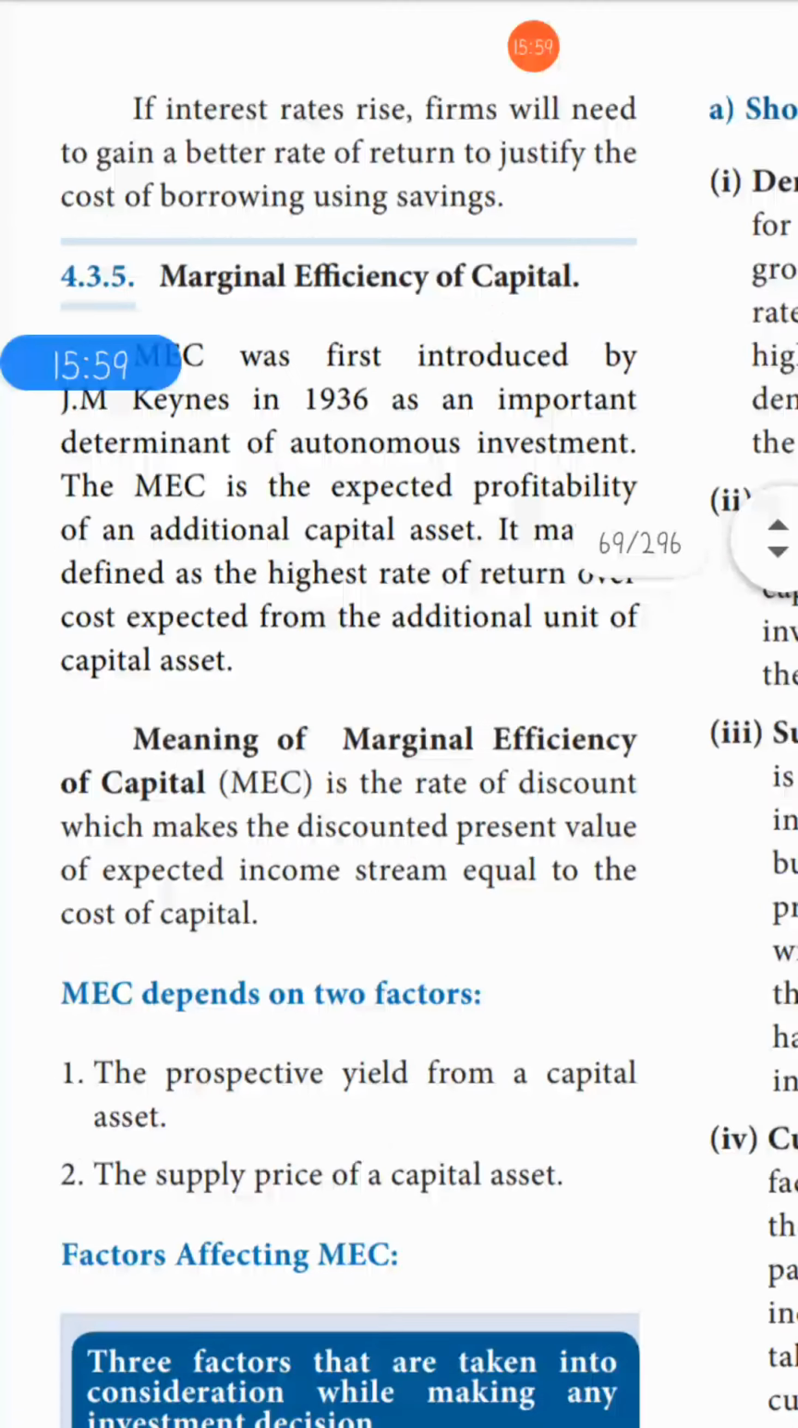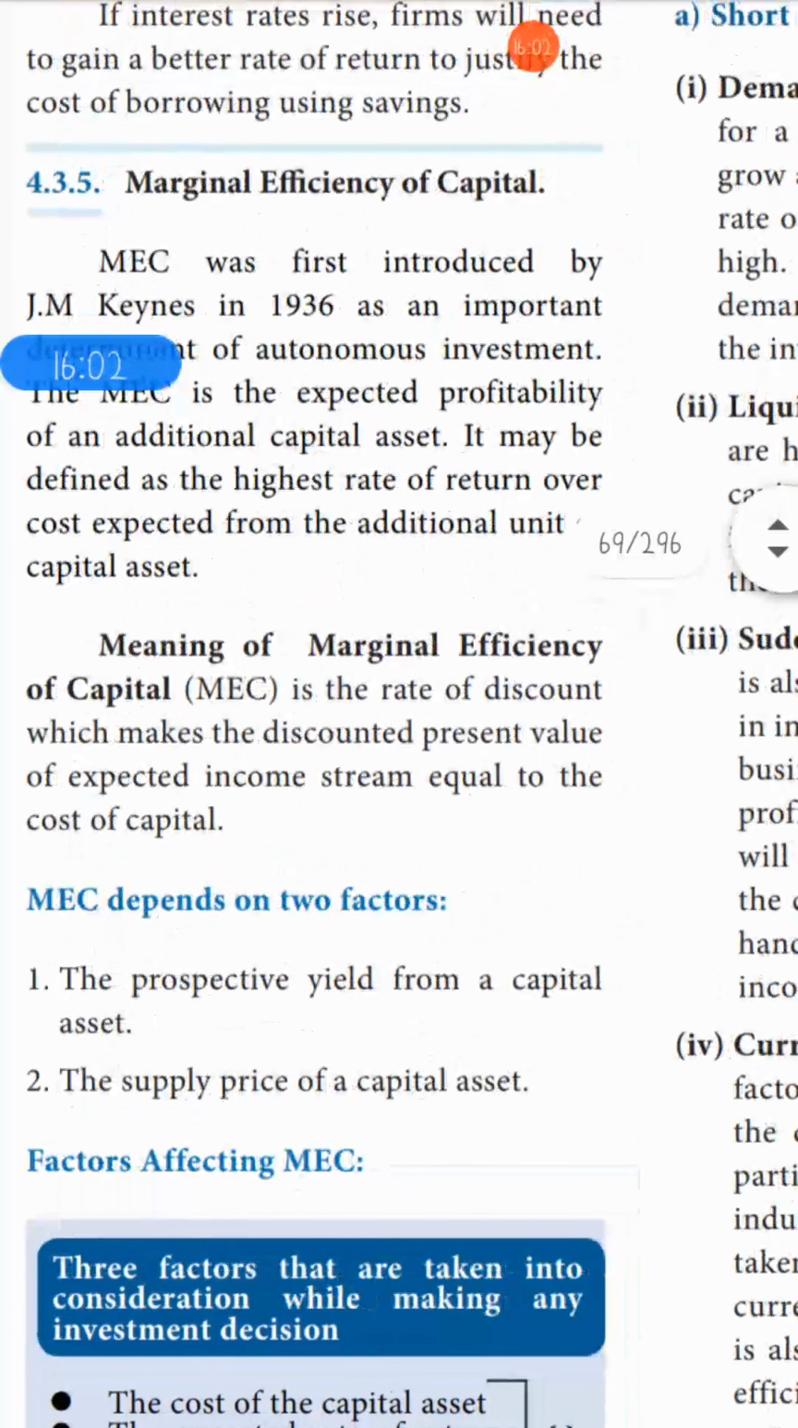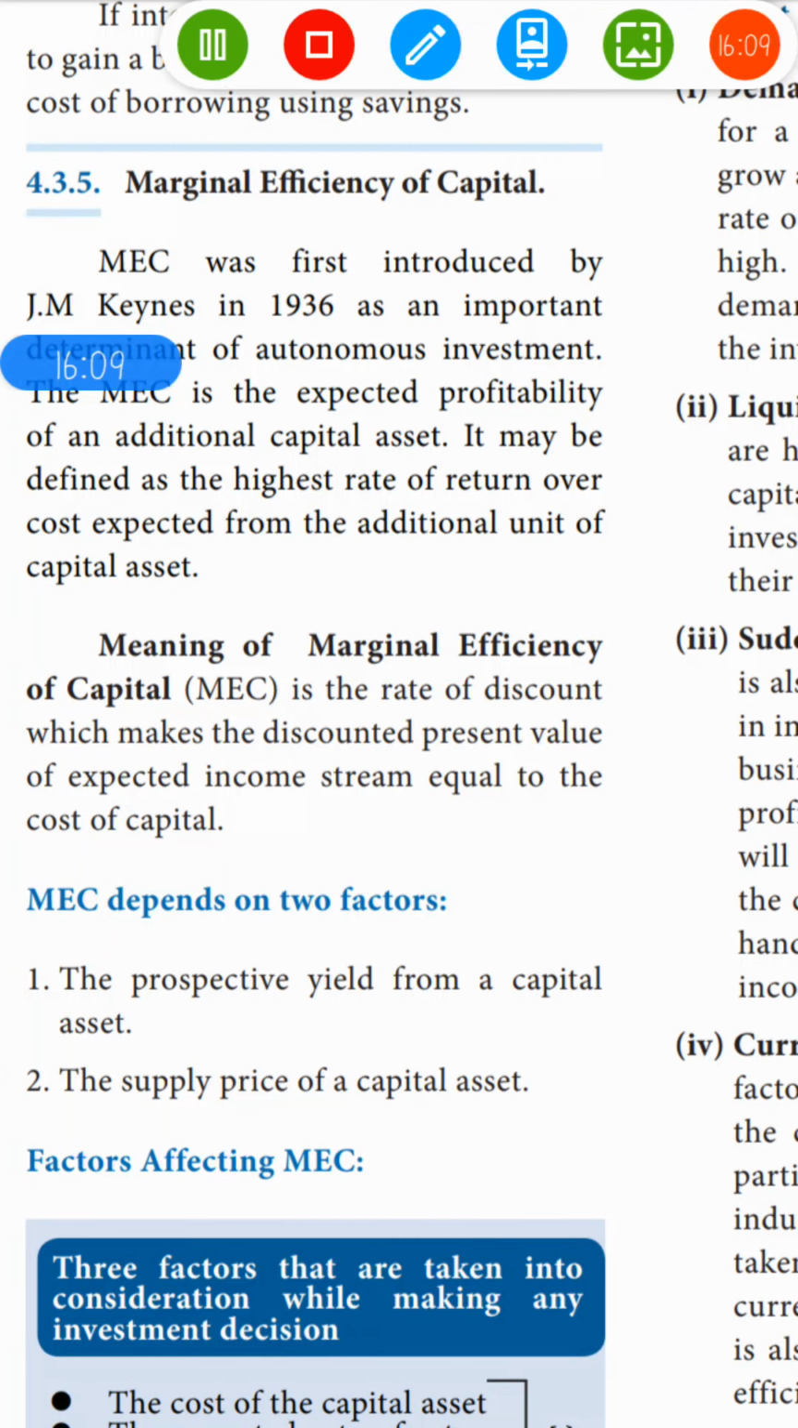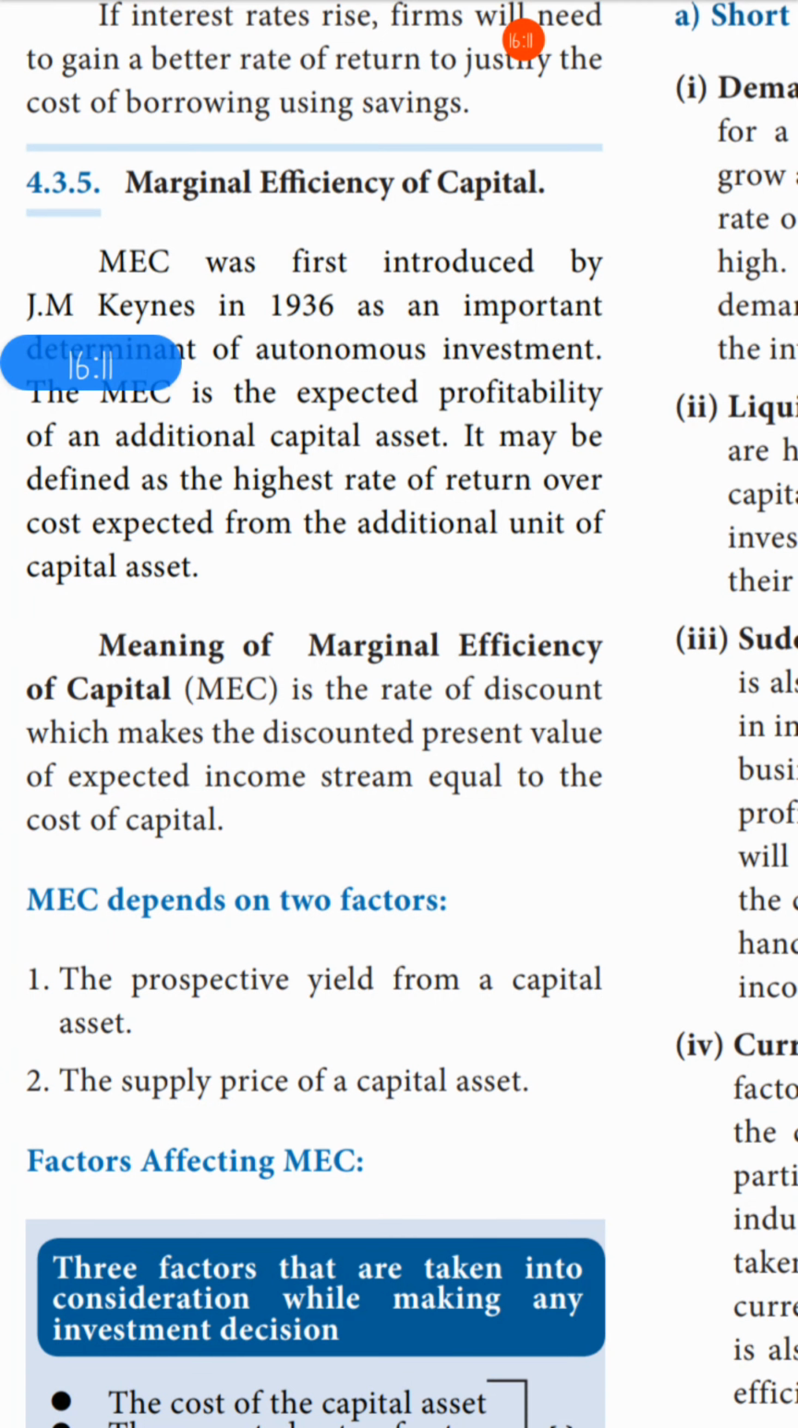Okay, so next we are going to see the marginal efficiency of capital, that is the additional efficiency of capital. This was introduced by J.M. Keynes in 1936 as an important determinant of autonomous investment. This is very important for autonomous investment. The MEC, marginal efficiency of capital, is the expected profitability of an additional capital asset. It may be defined as the higher rate of return over cost expected from the additional unit of capital asset.